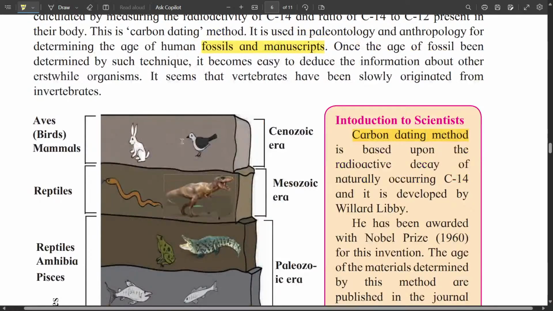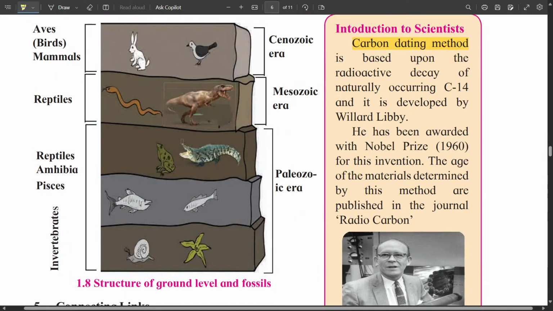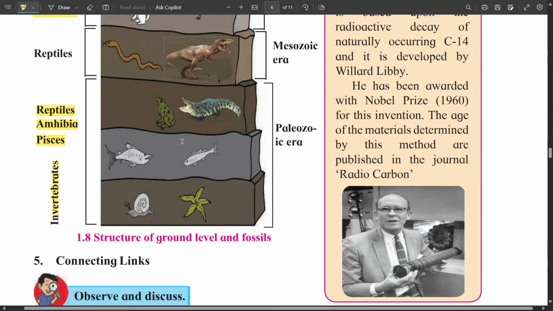So from the carbon dating, it seems that vertebrates have slowly originated from invertebrates. So you can see how the development of organisms took place. Similarly, there were invertebrates on the earth, then there were pisces, followed by amphibia, reptiles, finally aves and mammals. So this is the paleontological evidence.